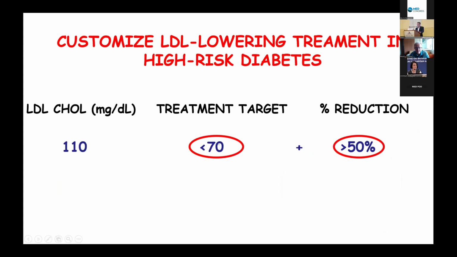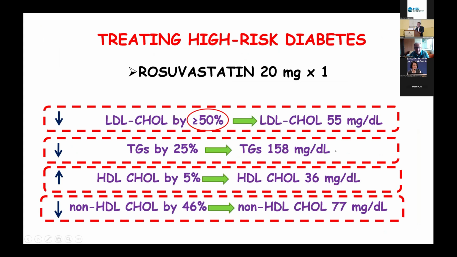We should go down to below 70 plus a 50% reduction of LDL cholesterol. Therefore, this means that we are going to prescribe a high-intensity statin treatment, such as rosuvastatin 20 milligrams, for example. This will lead to a 50% reduction, and LDL will go down to 55. This is less than 70, which means that is okay and better for the patient.